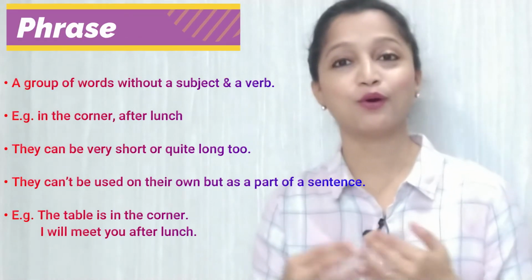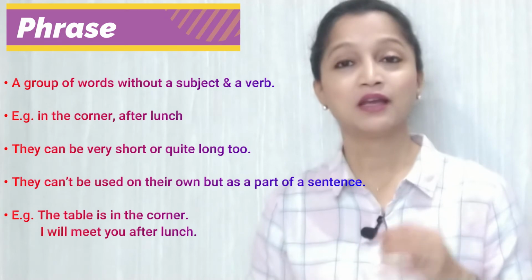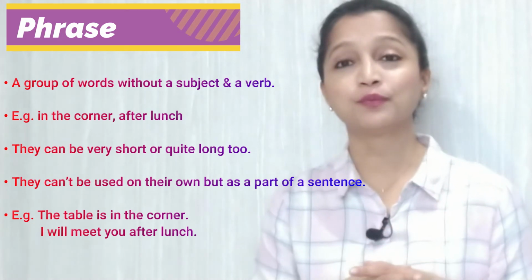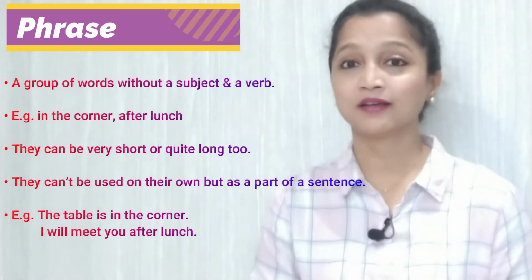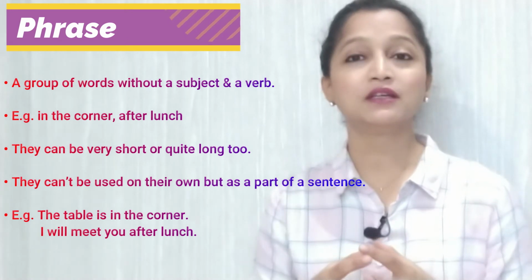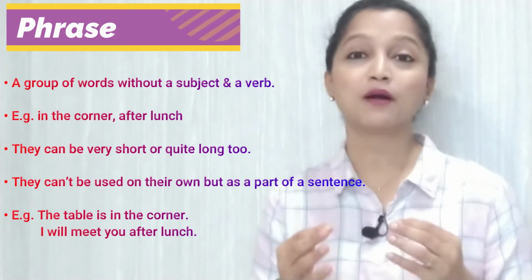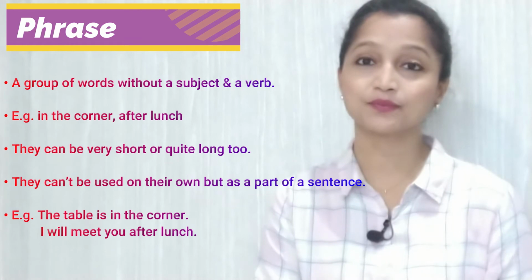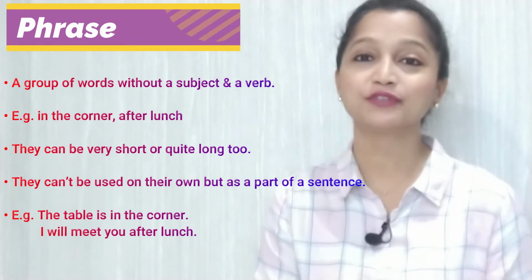Sometimes words can be grouped together but without a subject or a verb. Each word of this group has a meaning, but collectively it does not make complete sense like a sentence. This is called a phrase.